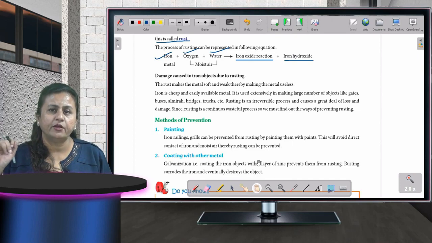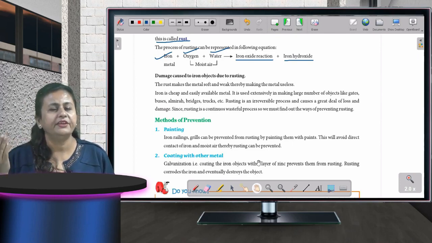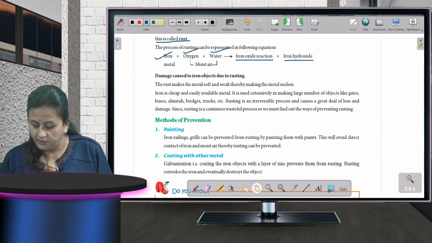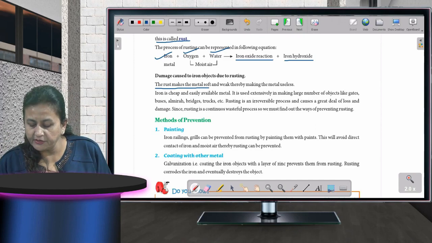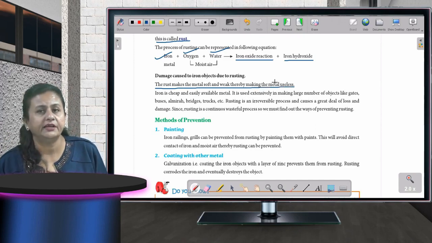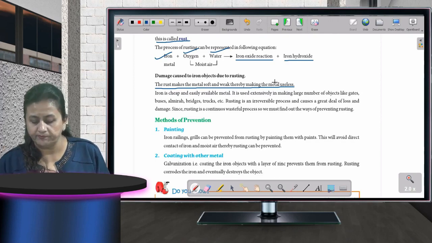The lifespan of that thing reduces, because it becomes very weak then. It is not strong enough. So, the rust makes the metal soft and weak, thereby making the metal useless, and after some time उसका life span खत्म हो जाता है, वो बिल्कुल useless हो जाता है, कबाड़ हो जाता है, scrap हो जाता है, it is nothing, it is of no use.